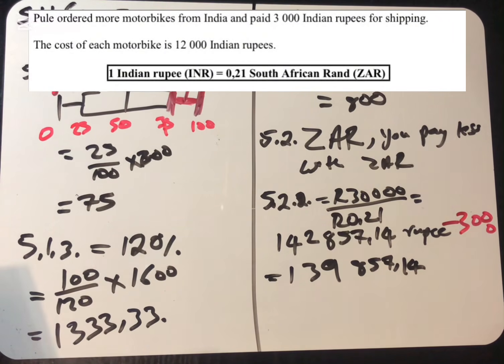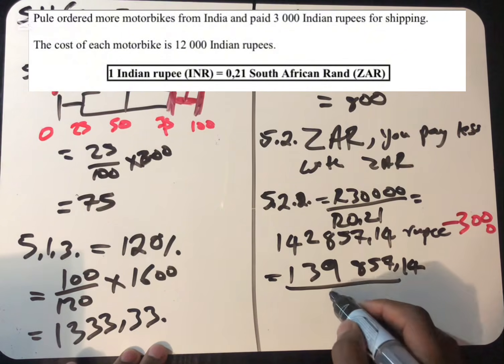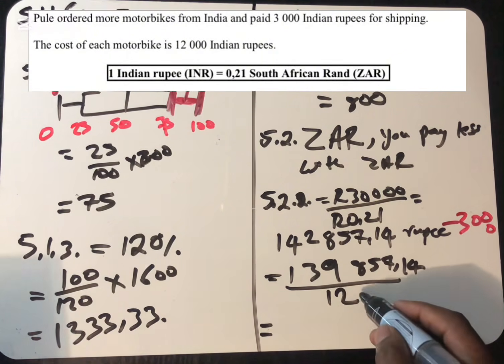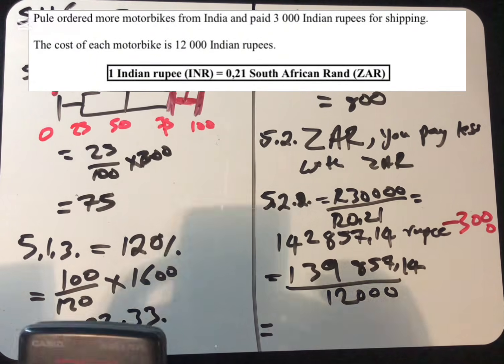And then we know that one motorbike is equal to how much? It's equal to 12,000. So let's divide it by 12,000 here to check if we'll be able to get 12 motorbikes.